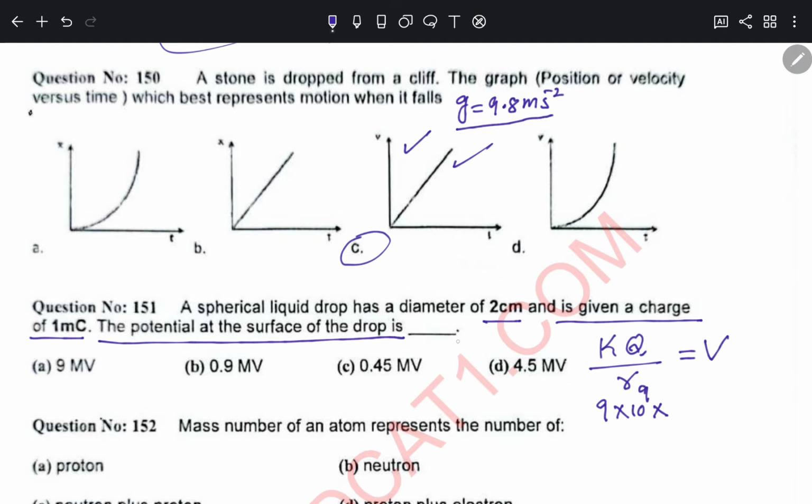R is 2 cm, which is the diameter, so the radius is 1 cm, which I will write as 0.01 meters.